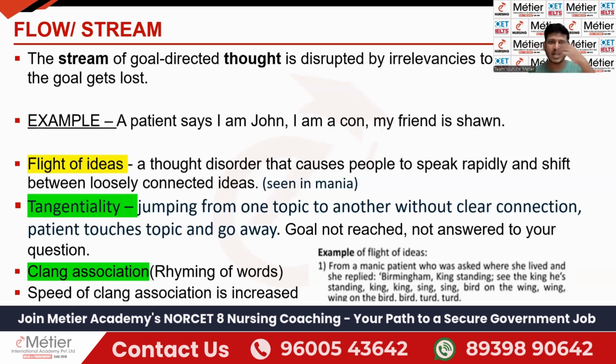If someone asks where you are coming from, I'm coming from Delhi, I'm coming from Puducherry, I'm coming from Chennai. Someone is asking a question and you are replying to that particular question, that is called what? The goal is achieved. Your thought process is completed. So this is called flow of thought. If it is altered, then at that time it is called abnormal thought process. There are so many abnormal thought processes. We are going to discuss them one by one in detail.